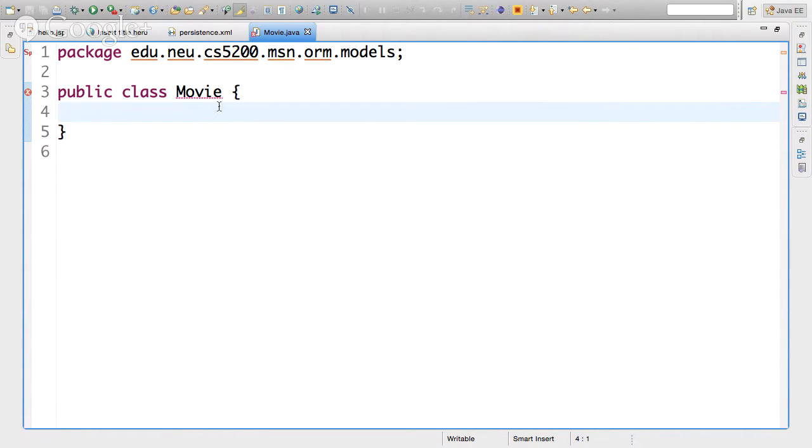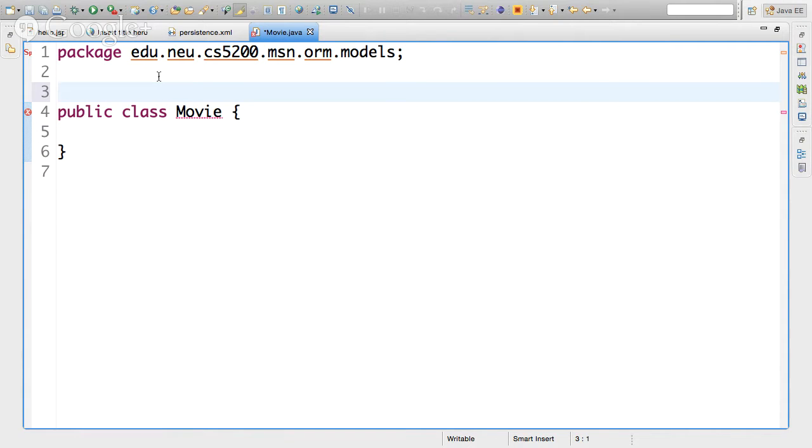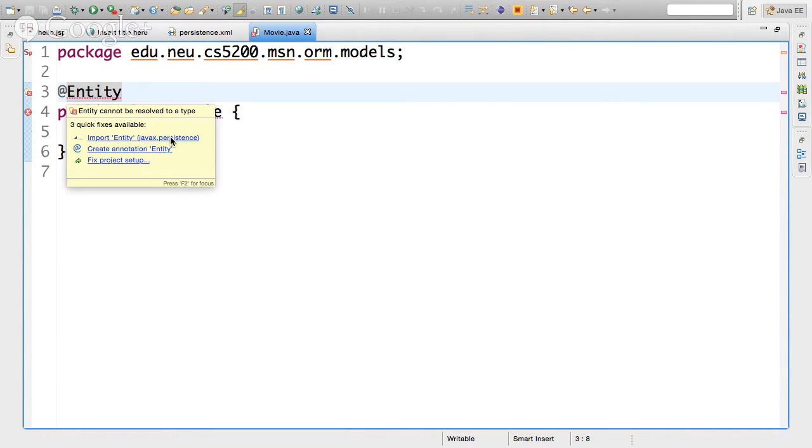The way we annotate it is to say, hey, this is not just any class. This is a class that is supposed to be mapped to a table in the database. And the way we do that is to annotate it, saying that this is an entity, meaning this maps to a schema in the database. Let's see. It's complaining. Okay, there it is.